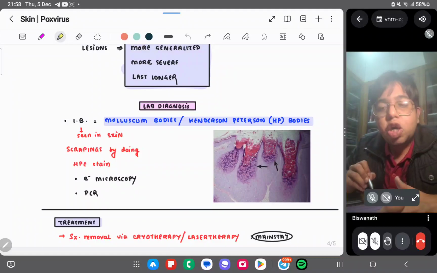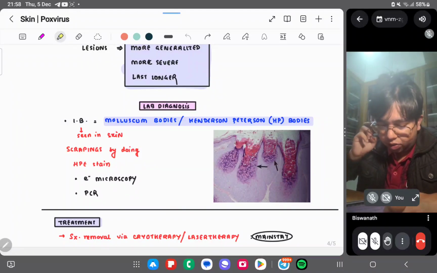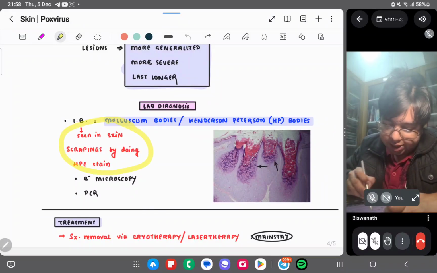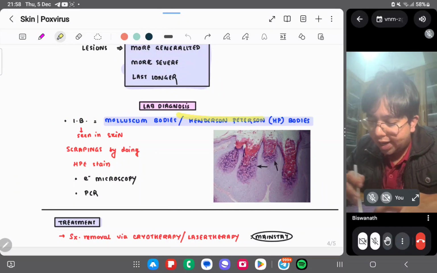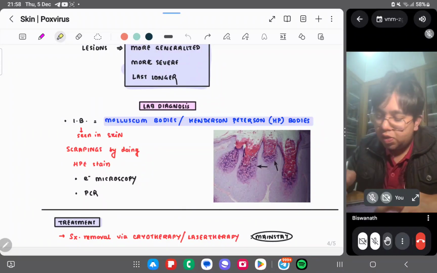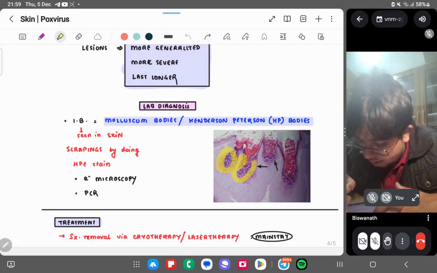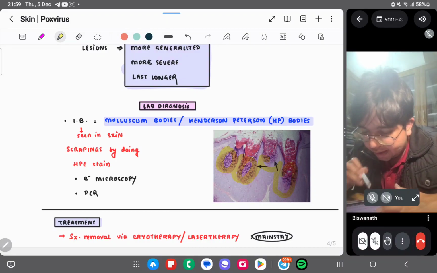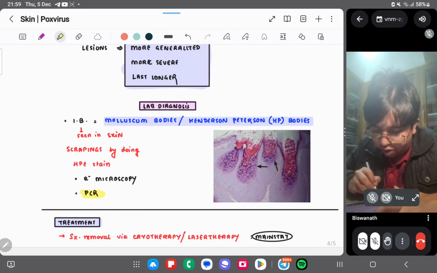Again, it is a pox virus, so it is a DNA virus, and this DNA virus forms intracytoplasmic inclusion bodies. They are seen in skin scrapings by doing H&E staining. So molluscum bodies are Henderson-Paterson or HP bodies. HP bodies are a spotter for you. Here you can see the HP bodies. This type of appearance is the HP bodies. You can do electron microscopy to visualize the virus, and you can do PCR also.